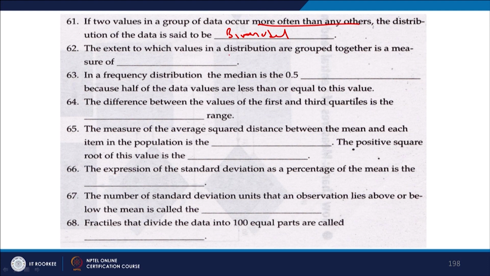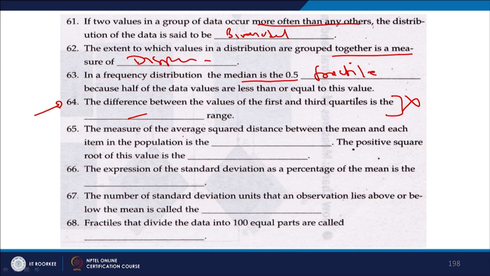The extent to which values in a distribution are grouped together is a measure of what? Dispersion, right, is it not? In a frequency distribution, the median is the 0.5 fractile, right, because half of the data values are less than or equal to this value. Let us look at this question. The difference between the values of the first and third quartile, let us skip this also, though the answer is interquartile range.